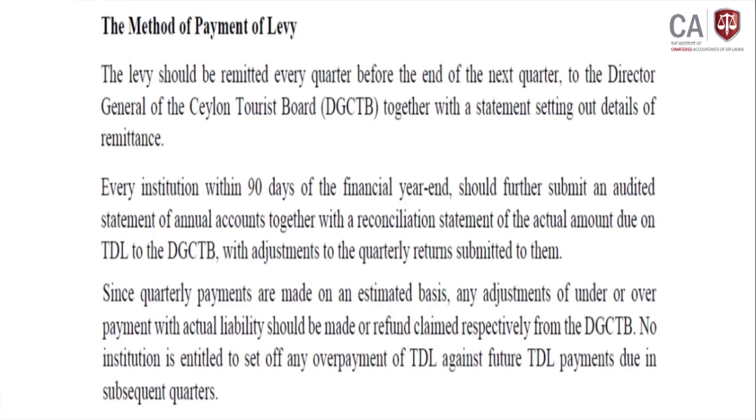No institution is entitled to set off any overpayment of TDL against future payments, right. That means any overpayment, they should separately take as a refund, which is finalized separately. By referring to that overpayment, they should not skip paying the future one; they should pay the future one separately, right. Separately they should take whatever the excess amount is, right. It is clearly mentioned, right. Then there should not be a set off of the excess amount of the previous period against the present payment, right.